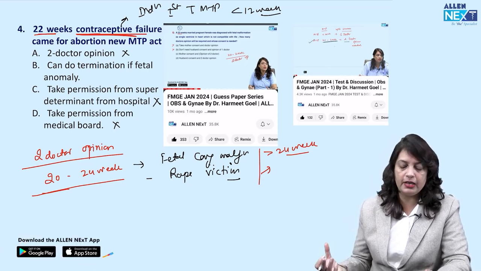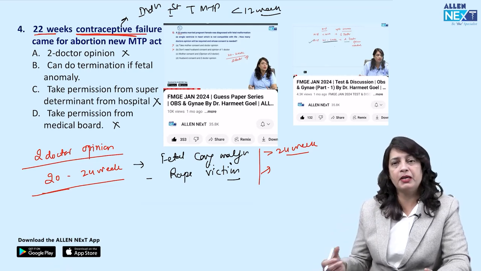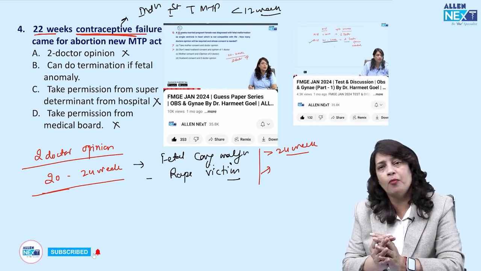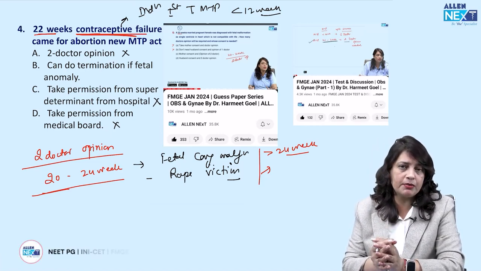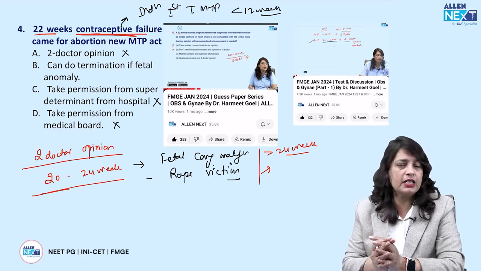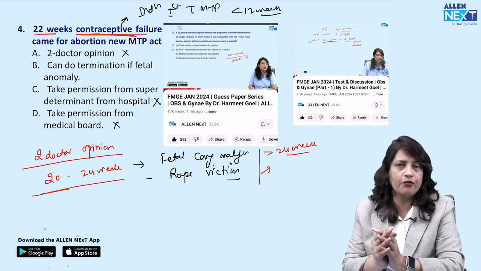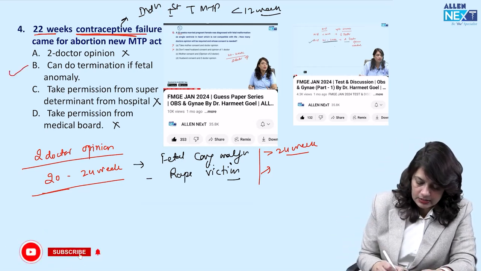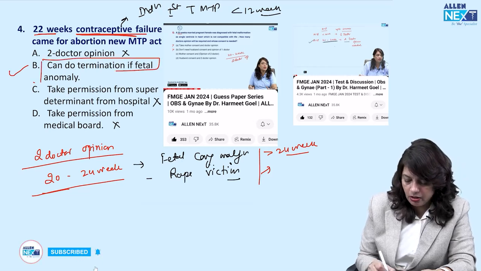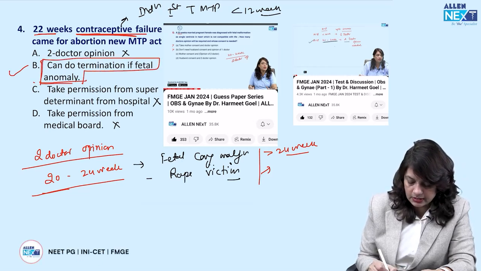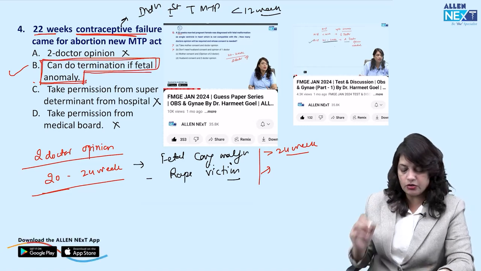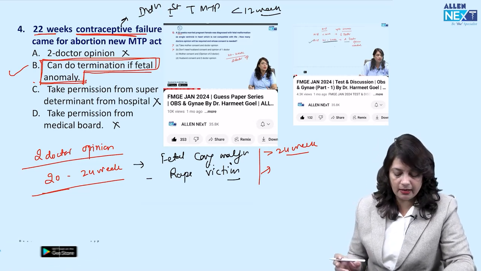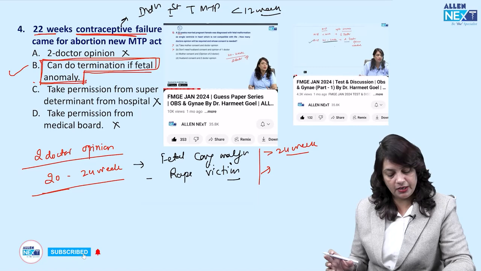If it was a condom failure or she failed to take her OCP, she should have come for emergency contraception, which can be given in the form of a levonorgestrel pill if she comes within 72 hours, or IUCD insertion can be done if she comes within 5 days of unprotected coitus. So in this case, according to my answer, because I am doing an accurate recall of this discussion of these Obs Gynae questions, if fetal malformation is there in the present pregnancy, then even if it is a contraceptive failure, we can do MTP.